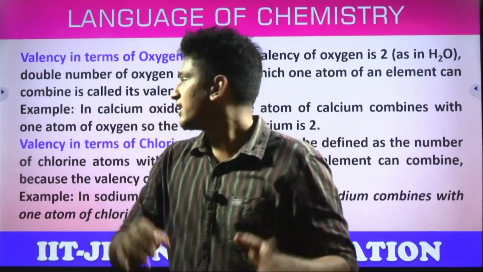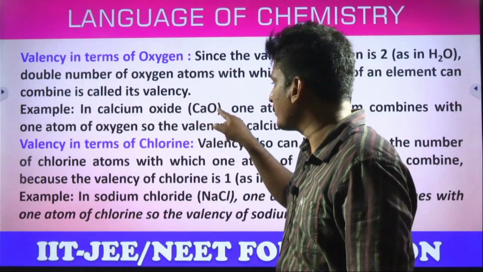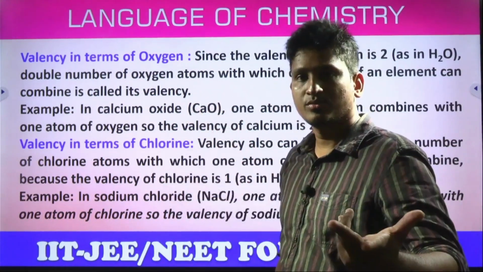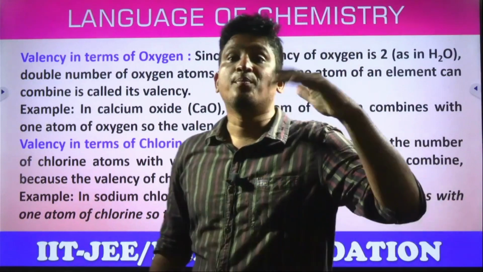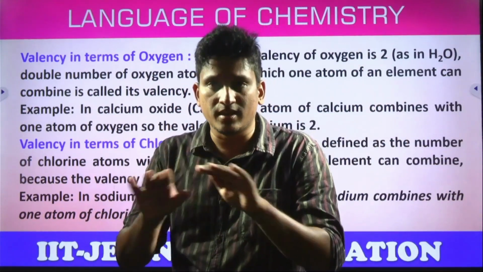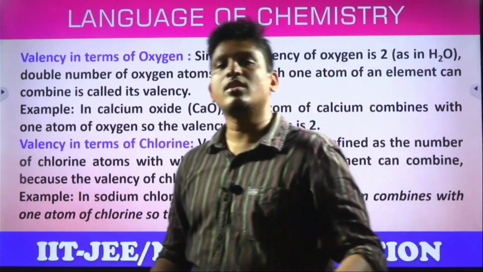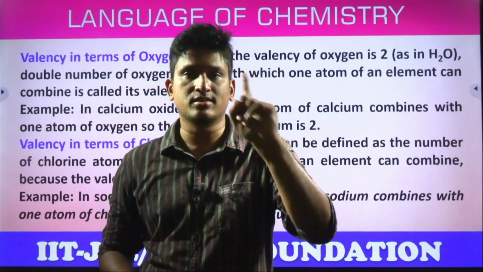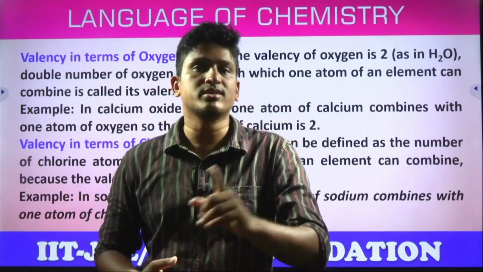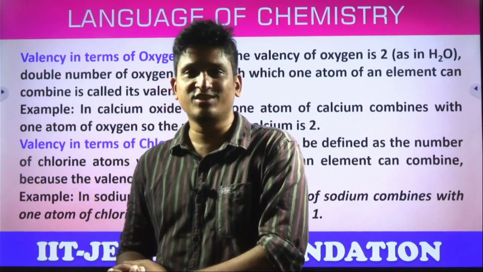Got the clarity? That is also how we can define it. Calcium oxide, CaO. 1 calcium combining with 1 oxygen. Oxygen valency is 2 and calcium valency is also 2. So every time the opposite valencies should be equal. That's why I am saying 2 and 2, or 1 and 1. Now in terms of chlorine, chlorine is the same as hydrogen. Chlorine valency is also 1. Hydrogen chloride: 1 hydrogen combines with chlorine. So what is the valency of hydrogen? 1. In terms of hydrogen, what is the valency of chlorine? 1. Yes or no, students?